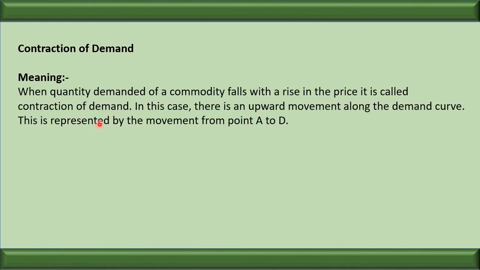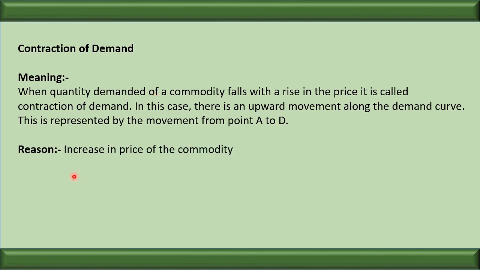Contraction of demand. When the quantity demanded of a commodity falls with a rise in price, it is called contraction of demand. It means when the price increases and the demand decreases, it is called contraction of demand.